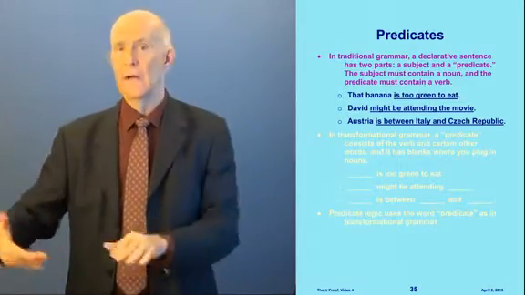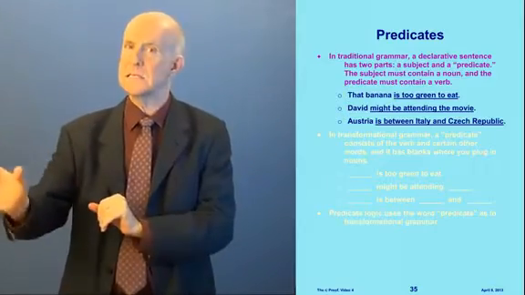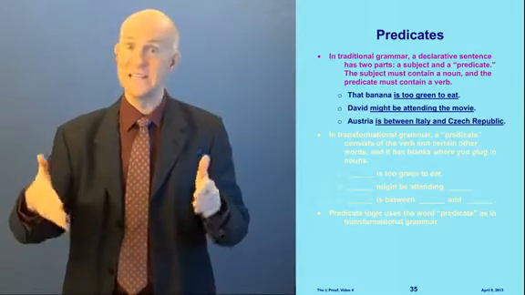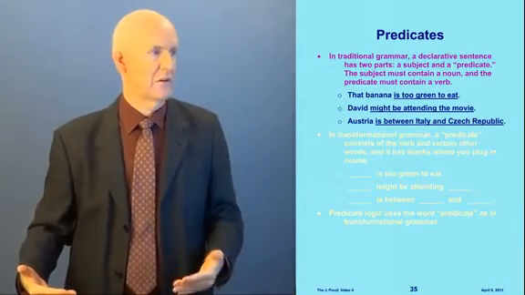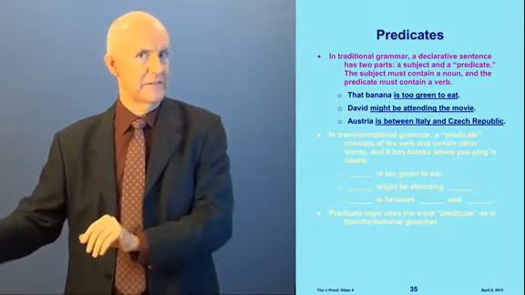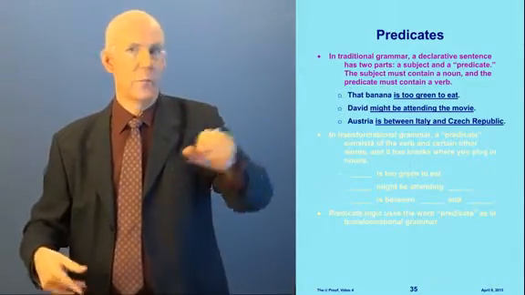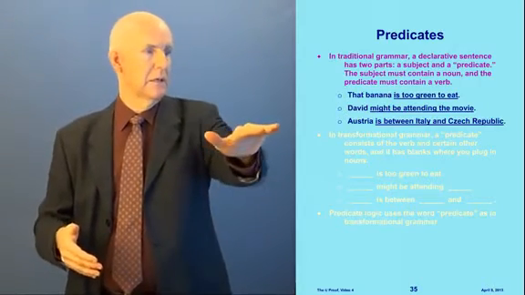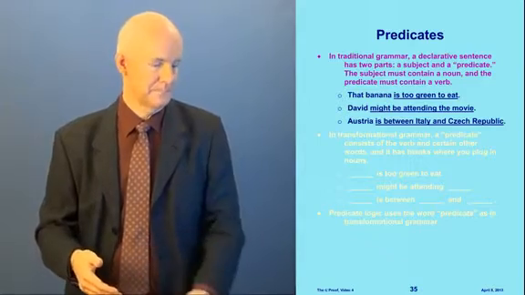And here's an example. That banana is too green to eat. Well, that banana is the subject, which is not underlined, and I've underlined the predicate, which is too green to eat. These are grammar exercises that children do in school sometimes. Okay, here's another one. David, that's the subject, might be attending the movie. That's the predicate. Here's another one. Austria is between Italy and Czech Republic. Okay, so Austria is the subject, and the rest of the sentence is the predicate.